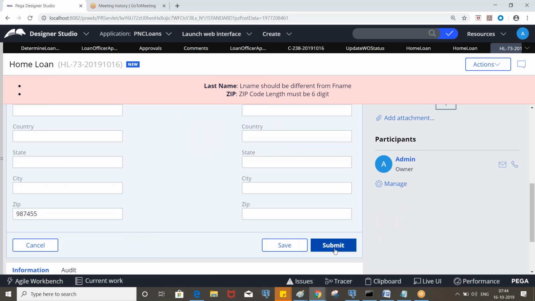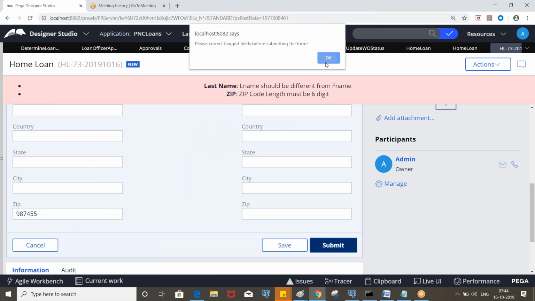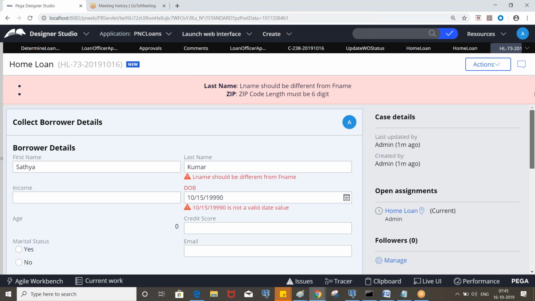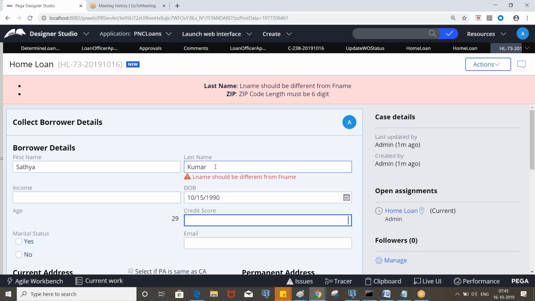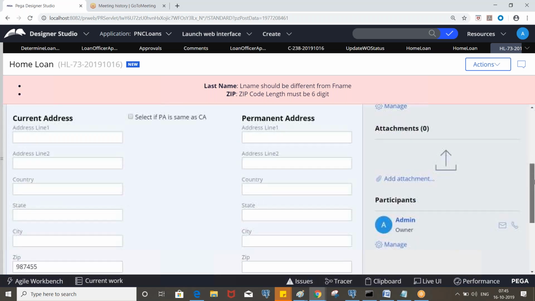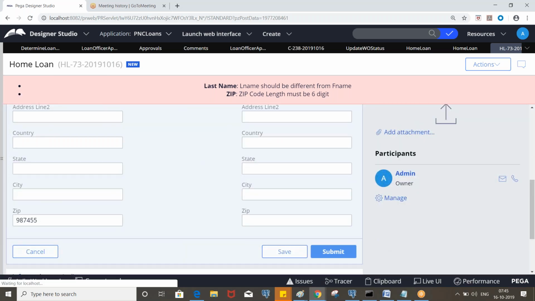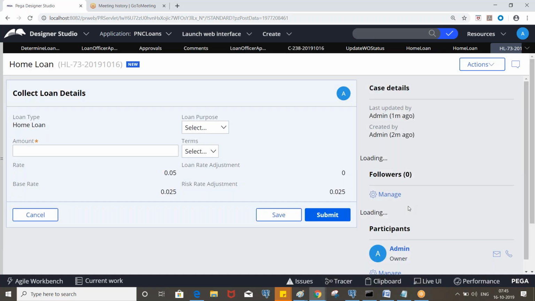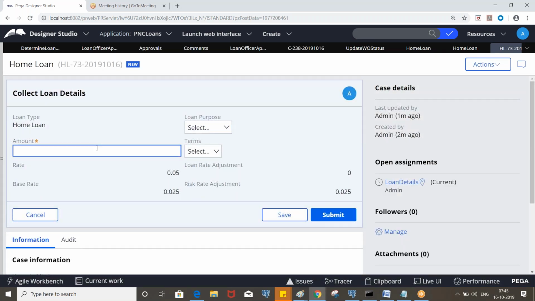So that's the reason you can put defaults. This is different, right? So this message should not be displayed. And again, you need to enter some amount.